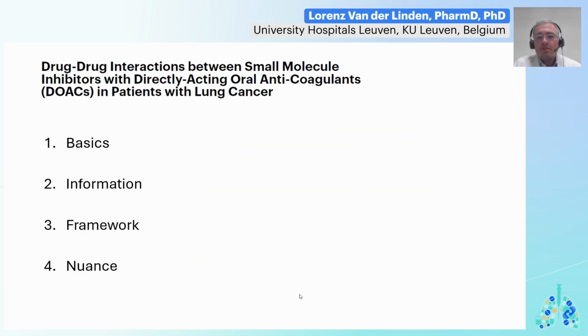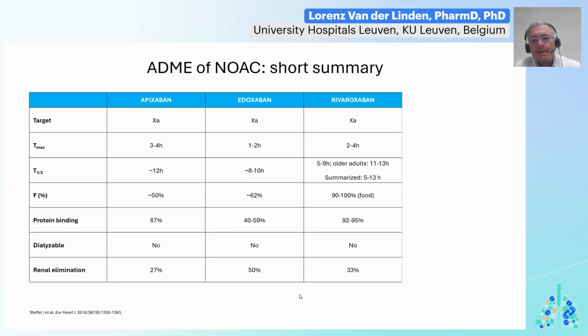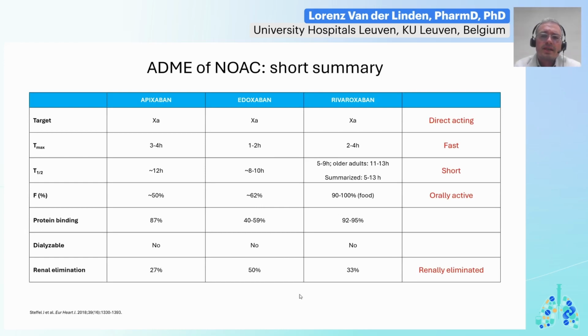Here, I'll be using these 4 steps to give a sort of helicopter view on how to approach drug-drug interactions with SMIs and DOACs in patients with lung cancer. First come the basics. The ADME: absorption, distribution, metabolization, and excretion, absolute basics. And very briefly, you have these 3 DOACs, or NOACs, with data in cancer-associated thrombosis. I'd like to draw your attention here to the right side of the slide.